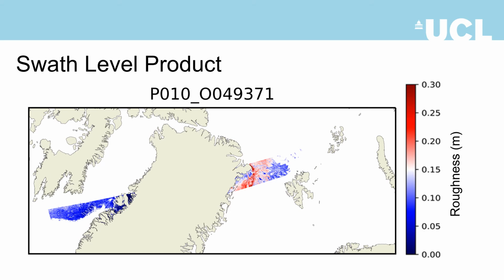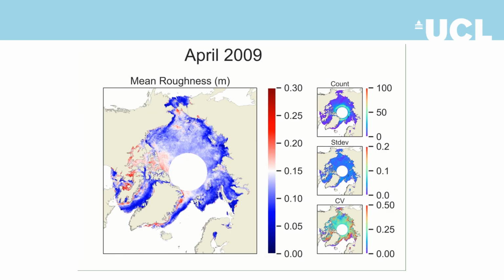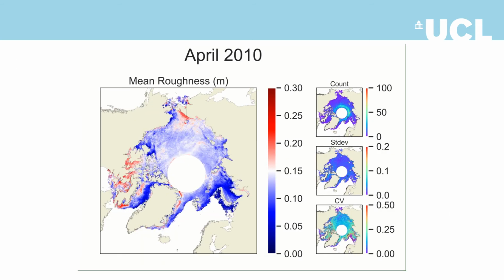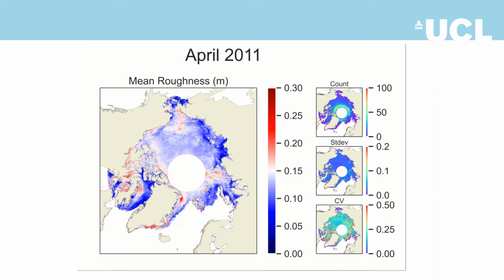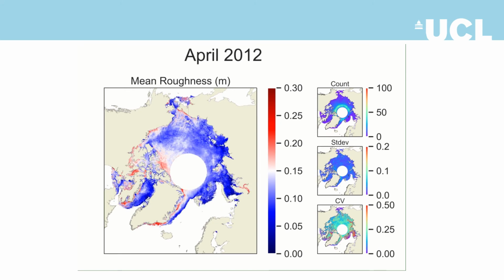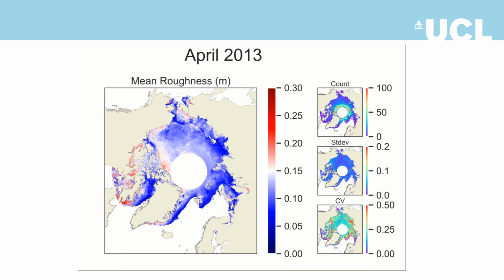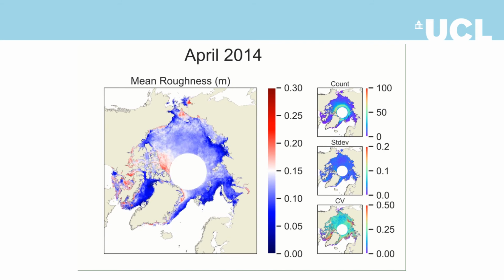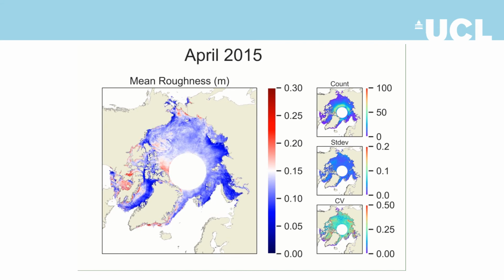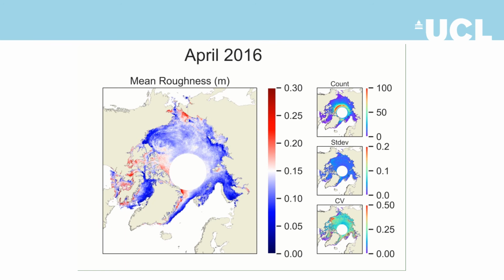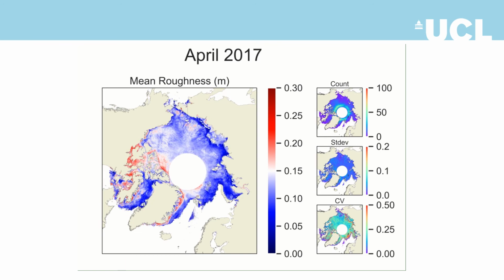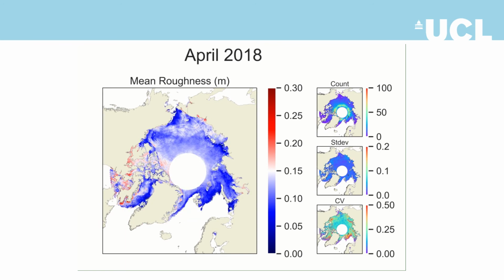Here we see an example of the sea ice surface roughness product that we have created. Here we see our resulting monthly sea ice surface roughness product for the month of April from 2009 to 2019. Each month has been produced by stacking approximately 480 individual roughness swaths.